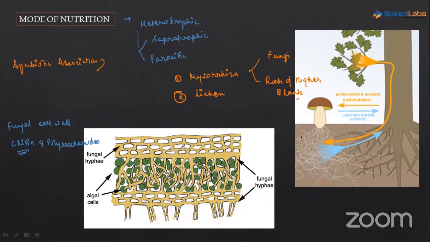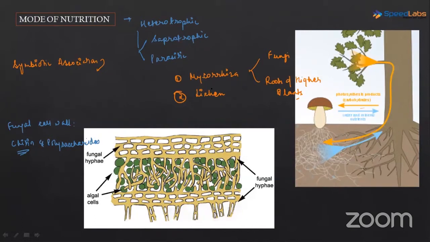I told you how these are benefiting each other. The fungal filaments, the hyphae, are basically enhancing the absorption of water and nutrients for the roots. Here the surface area is increased, so they are helping in the absorption of water and minerals. And how are the plants helping the fungi? See, fungi are heterotrophs. They can't make their own food. So the carbohydrate which is formed in the plants is sent to the fungi for its survival. So here both organisms benefit each other and are in a very close association.